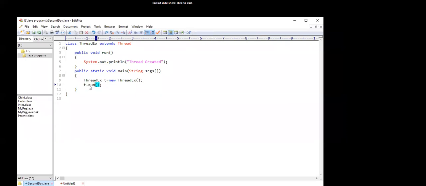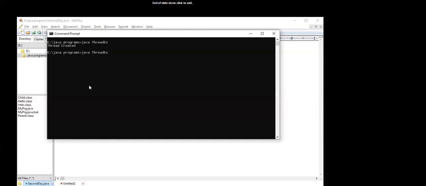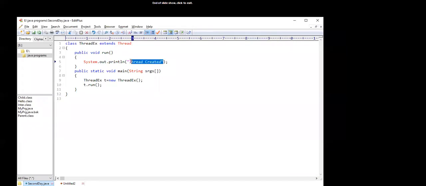Suppose if you use this, then you will have the same output. Oh, sorry. We need to compile and then run thread create. But if you use the syntax like Thread.currentThread().getName(), then in this case you will get the main thread.